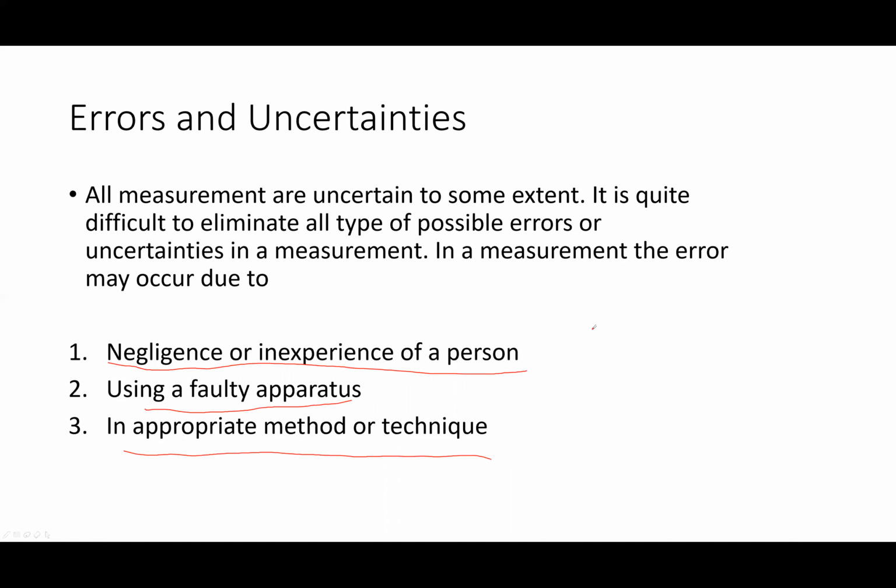So basically, if we define error, error is the difference between experimental value and theoretical value. So the difference between experimental value and theoretical value is called error.